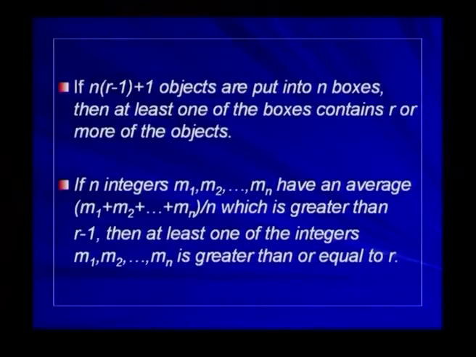Putting it in another way, this is another form of the statement. If n integers m1, m2, ..., mn have an average (m1 plus m2 plus ... plus mn) by n, because if you have n integers, the average is given by this number. And if the average is greater than r minus 1, then at least one of the integers m1, m2, ..., mn is greater than or equal to r, because otherwise the average will not be greater than r minus 1.